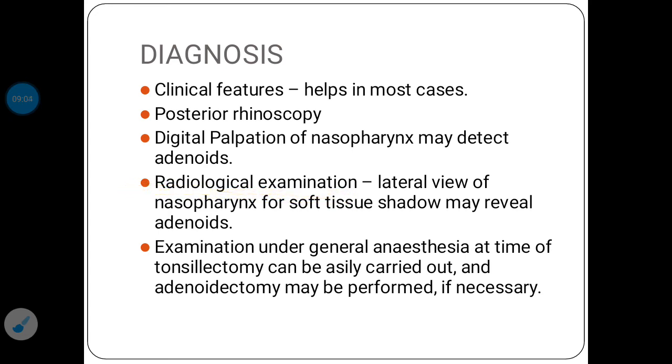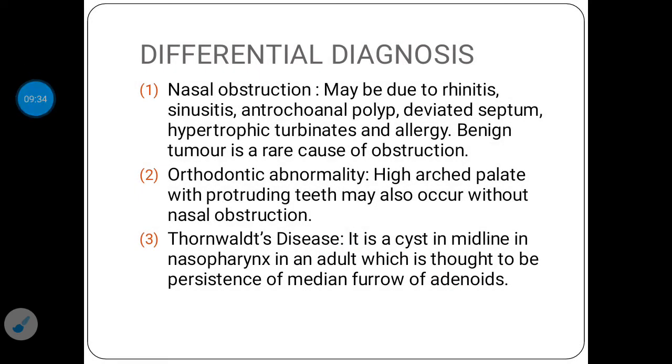Another investigation is radiological examination. The lateral view of the nasopharynx for soft tissue shadow will reveal the adenoids. Examination of adenoids under general anesthesia at the time of tonsillectomy can be easily carried out, and adenoidectomy may be performed if the adenoids are hypertrophied.